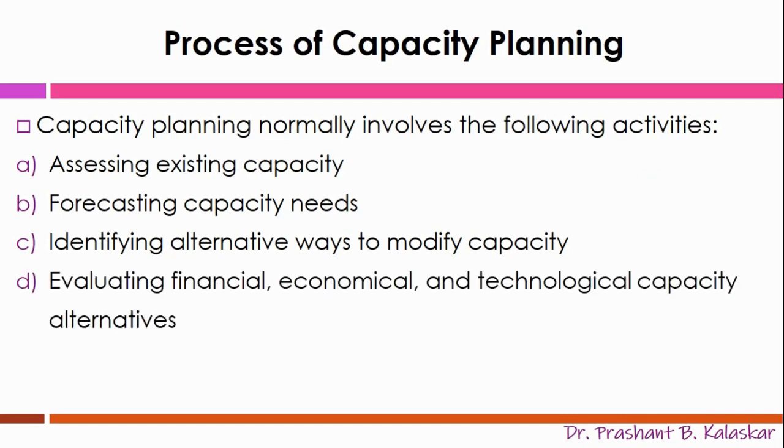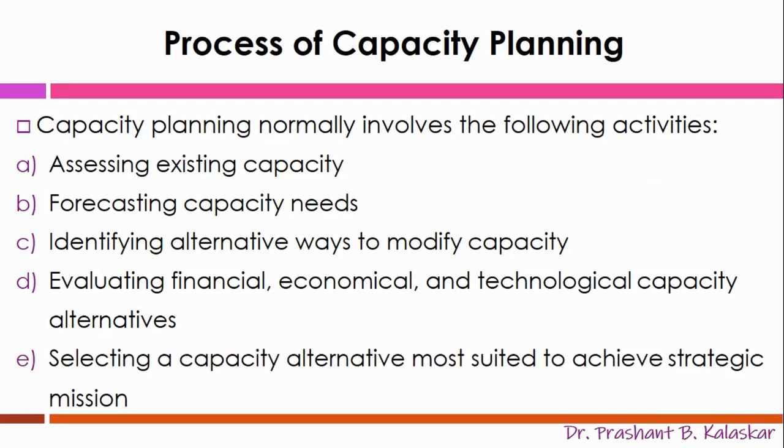Next is evaluating the financial, economical, and technological capacity alternatives. Before going for expansion of capacity, financial, economical, and technological alternatives should also be considered: the financial aspect, that is expected returns as compared to required investment; the economical aspect, that is proportion of investment and returns; and the technological aspect. And lastly is selecting the capacity alternative most suited to achieve the strategic mission.